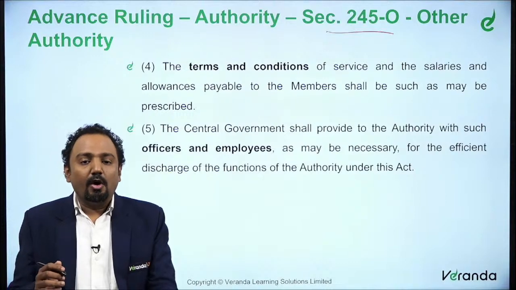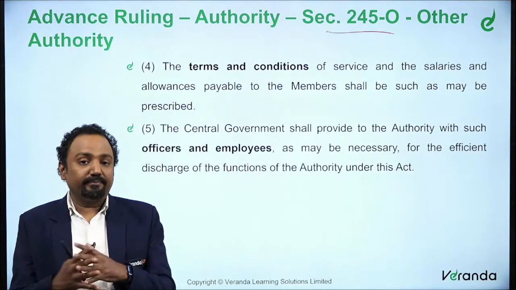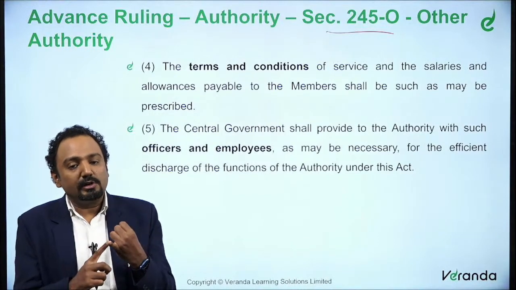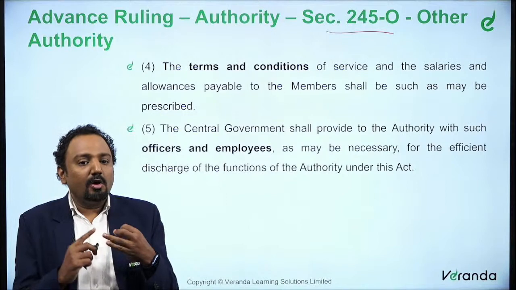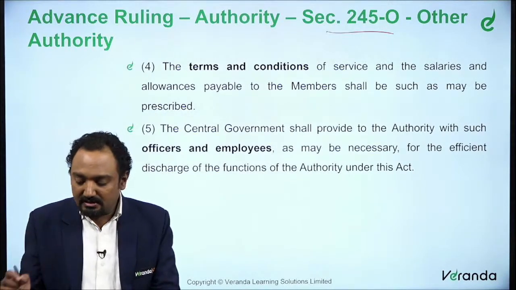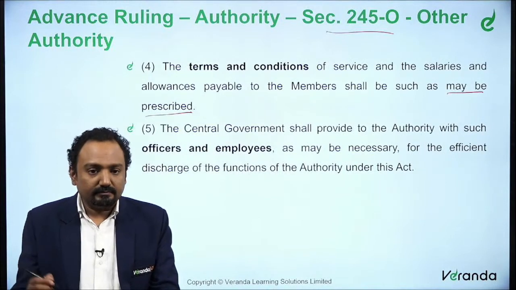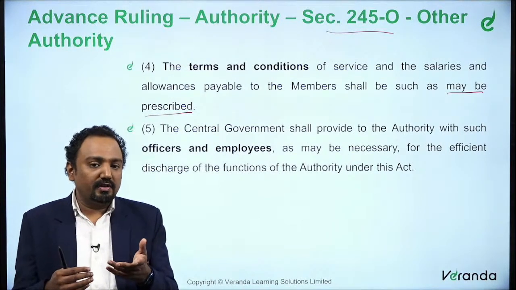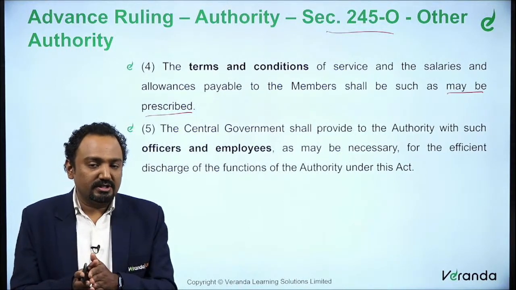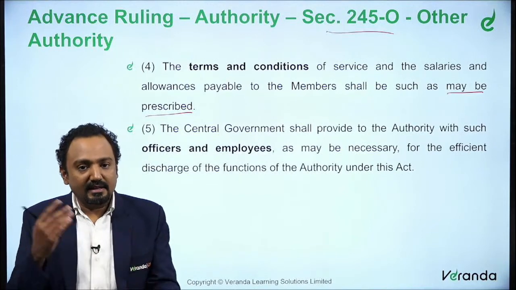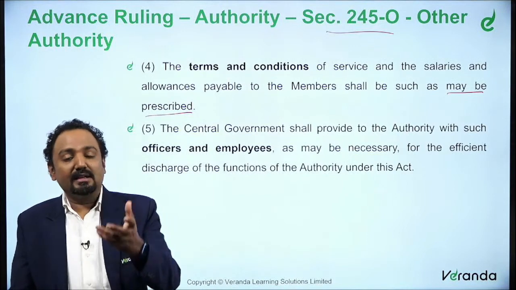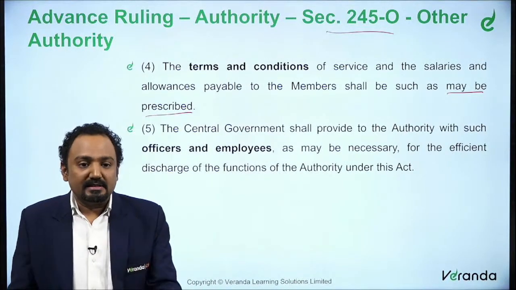When you say chairman is there, we must understand what salary will be paid to the chairman, what allowances will be paid, and what will be the other terms and conditions of his appointment. For such things, it may be prescribed. A section or notification might prescribe the terms and conditions, that is salaries, allowances and other terms and conditions of the members. It might be prescribed separately by the central government.